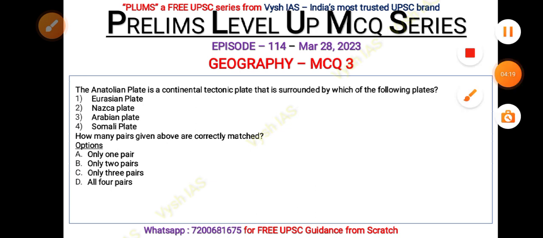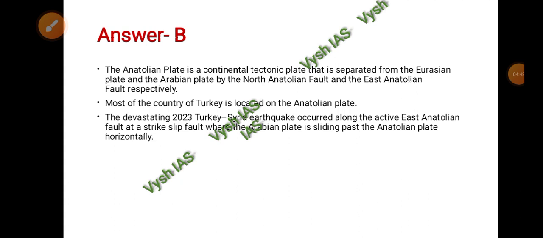Yes. So instead of pairs, you can have options. Only the first option, only the second option, only one option, or you can have the two options which are correct, or you can have 3 options which are correct, all of the above are correct. Right. Now let us start. Let us see the answer now.